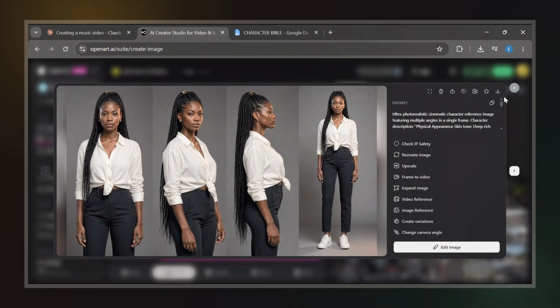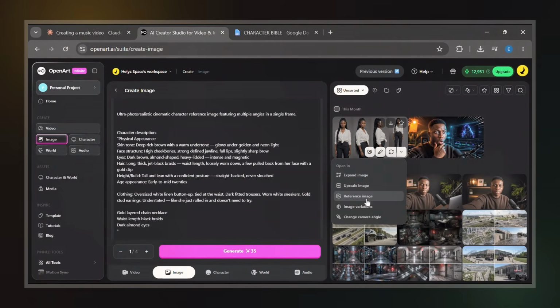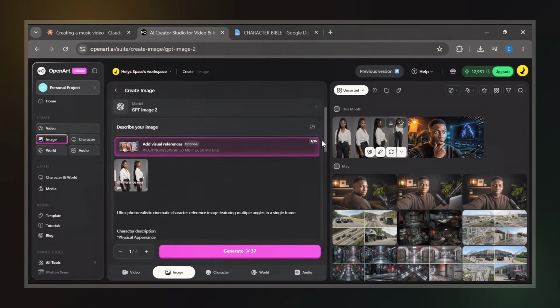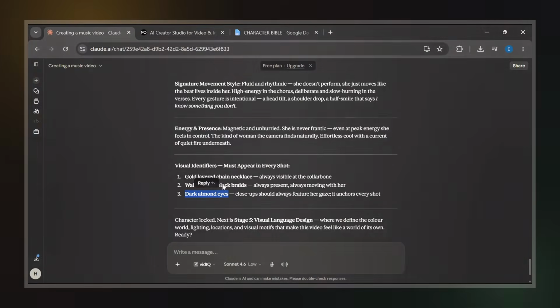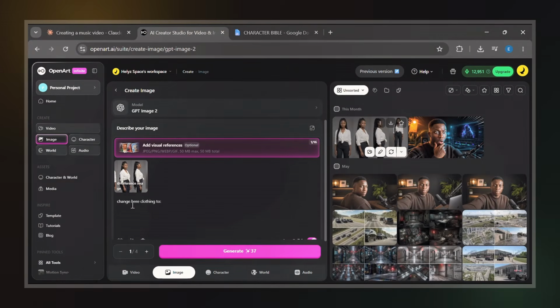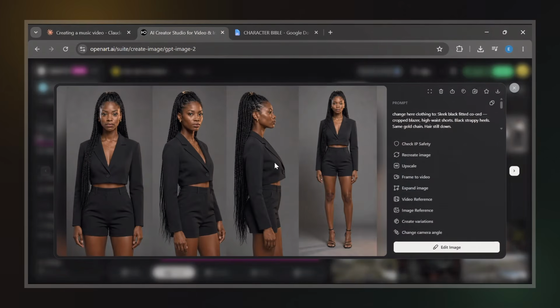Now, I repeat the same process for the second and third outfit changes. This time, instead of generating from scratch, I reference the previous image so the AI keeps the same character identity. Then I simply update the clothing description before generating again. After repeating this process for all the outfits, we now have a consistent character across multiple looks, which is exactly what we need before moving into the visual design stage.